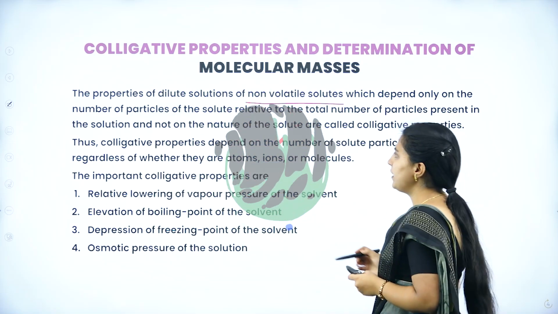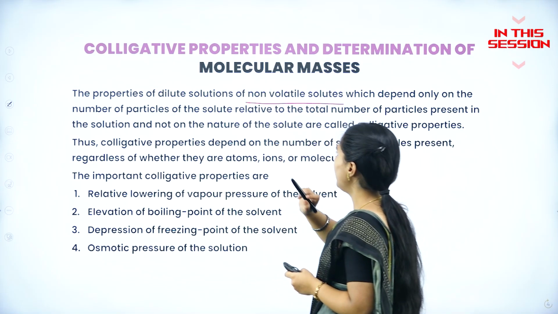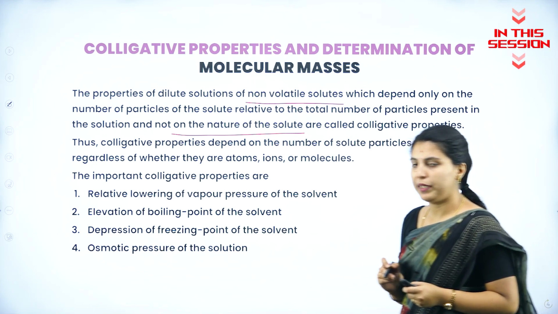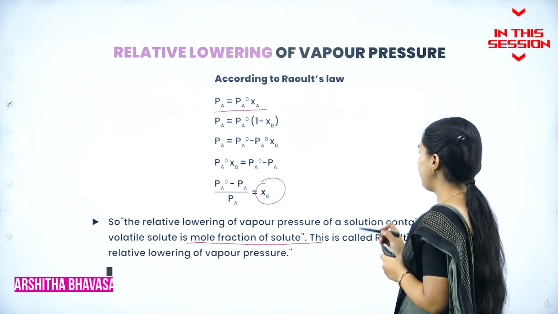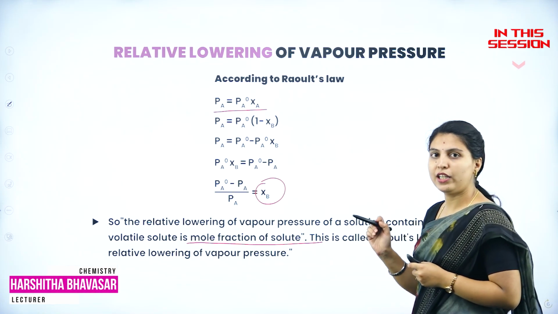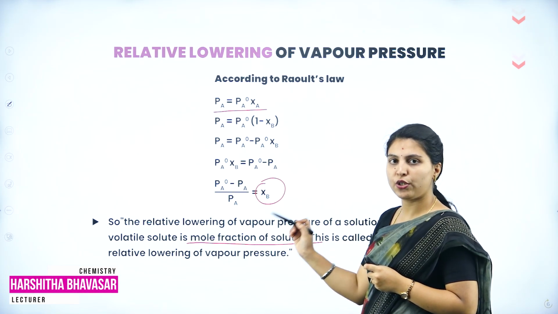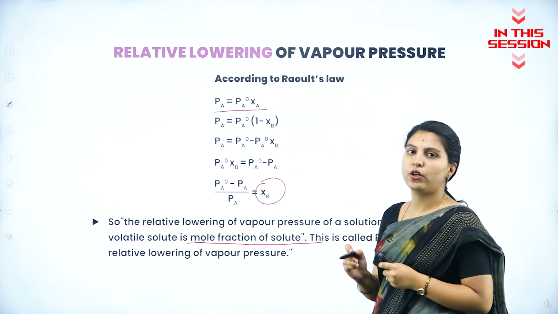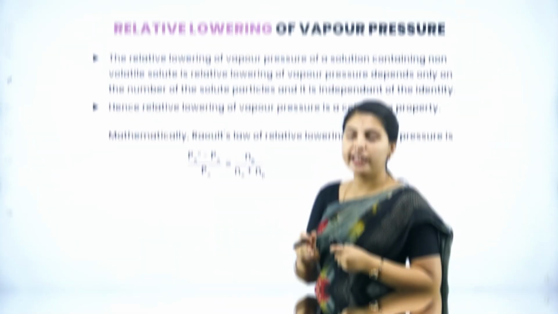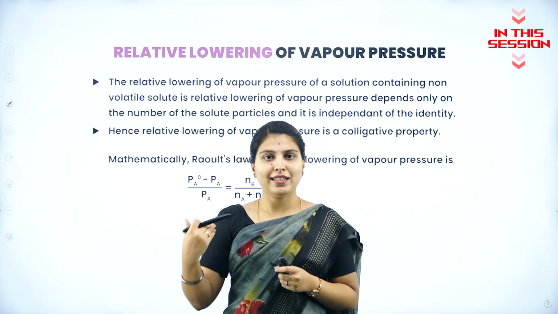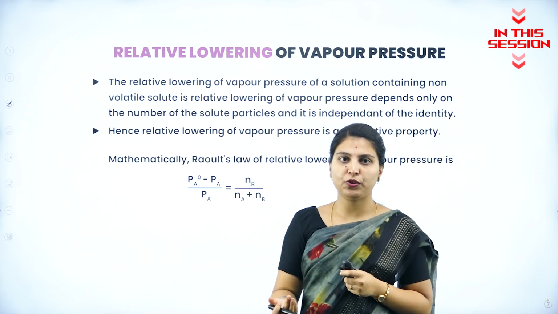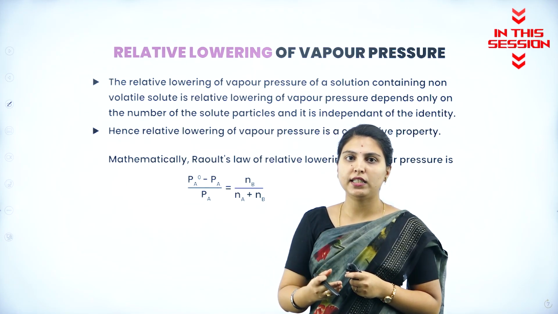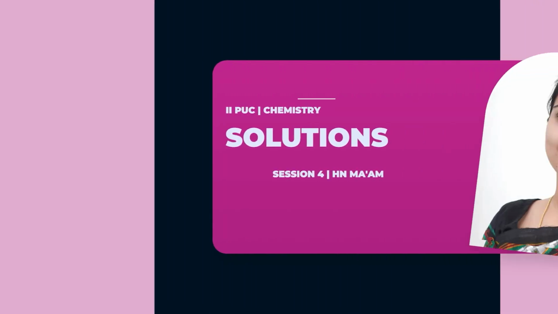The number of particles present in the solution, and not the nature of the solute, are called colligative properties. The relative lowering of vapor pressure of a solution containing a non-volatile solute is equal to the mole fraction of that solute. This is called Raoult's law of relative lowering of vapor pressure. Independent of identity means it is irrespective of the nature of the solute, and it is completely dependent on the number of particles of solute.